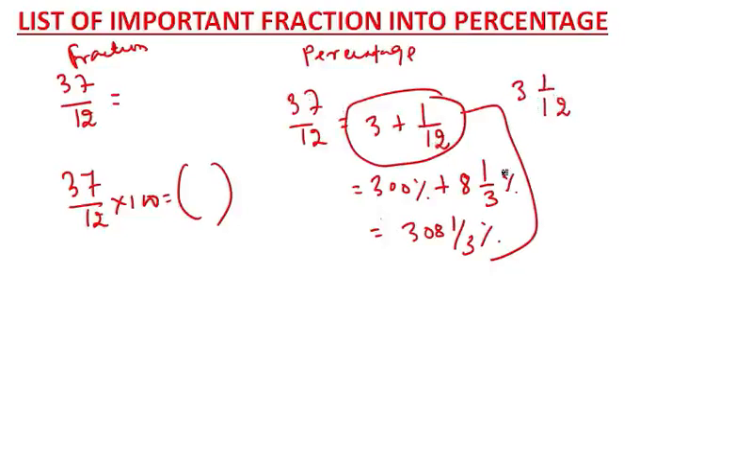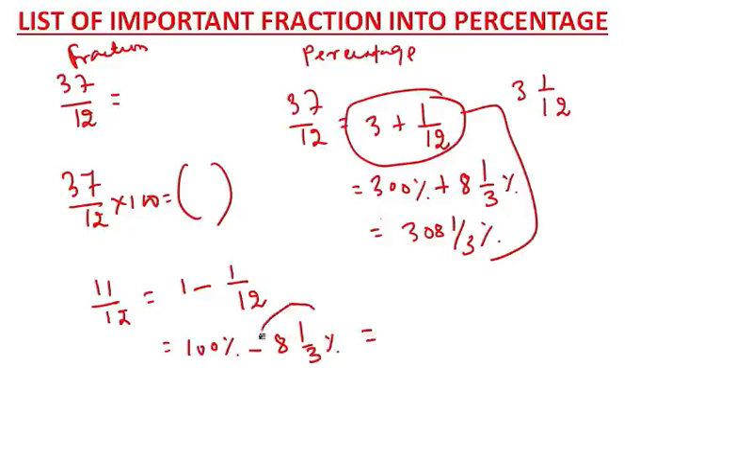Okay. Now I want to tell you one more concept. Tell me, what is 11 by 12? Here what you do, you just reverse the process. Means 1 minus 1 by 12. So 1 means 100% minus 8 1 by 3%. Here you will get how much? Tell me. So here don't subtract 8, you just subtract 9. So you get 91 and you have to add back 1 by 3 to it. So you get 91 2 by 3%.